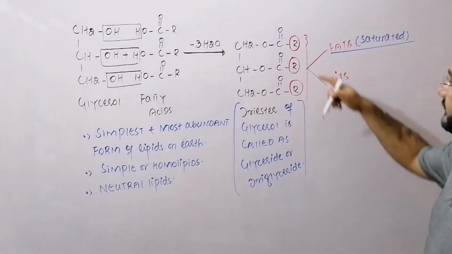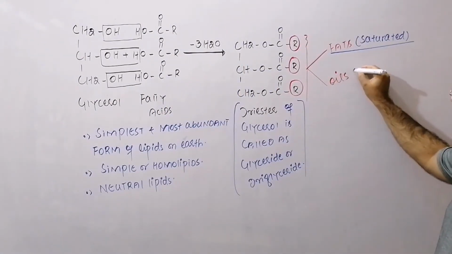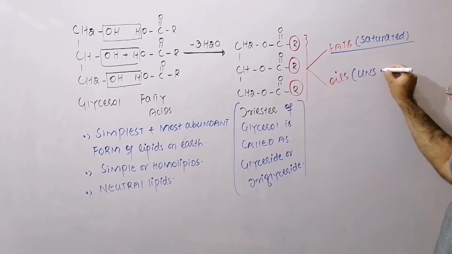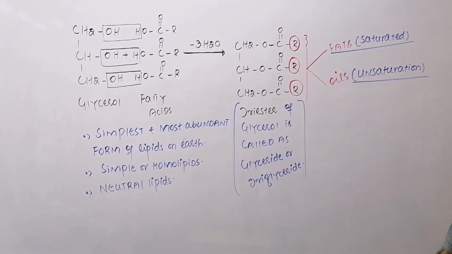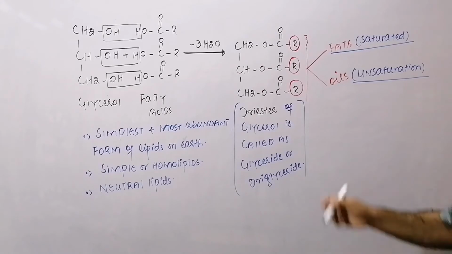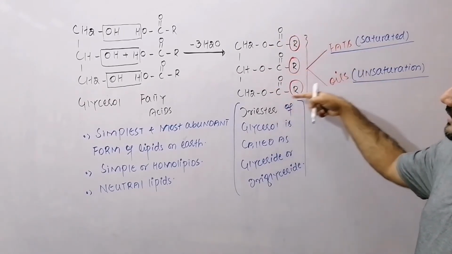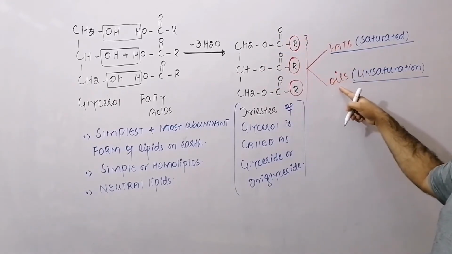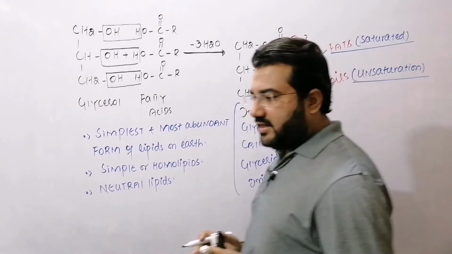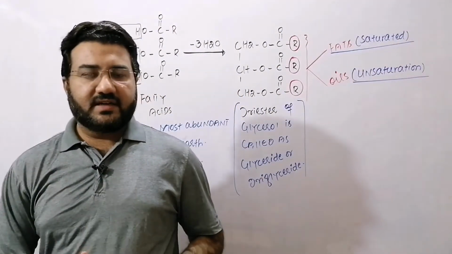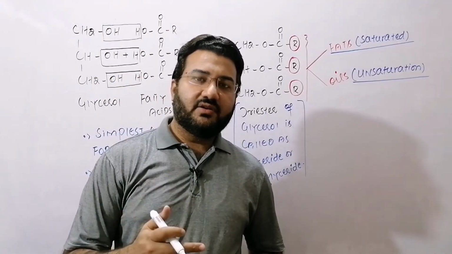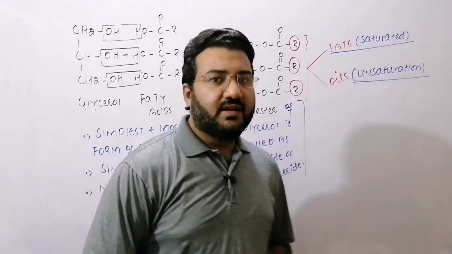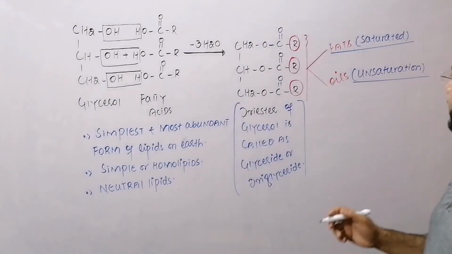On the other hand, if this R group has unsaturation, means it has carbon-carbon double bonds, then the unsaturated triglyceride is called as the oil. So the unsaturated triglycerides are called as oils and the saturated triglycerides are called as fats. Fats are solid at the room temperature while oils are the liquid at the room temperature.